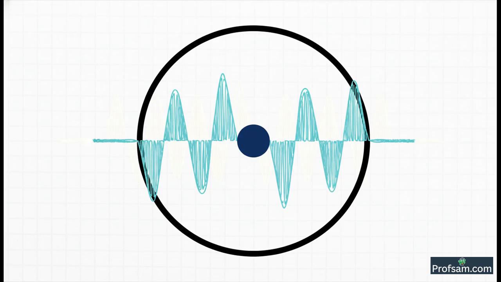Okay, now take that exact same idea and apply it to our electron in an orbit. De Broglie said that for an electron's orbit to be stable and to actually exist, its matter wave has to form a standing wave around the nucleus. This means the wave has to wrap around and meet itself perfectly. If it doesn't line up, it'll interfere with itself and just cancel out. Poof, gone. We call that destructive interference. So only those orbits where a whole number of wavelengths fit perfectly are allowed.